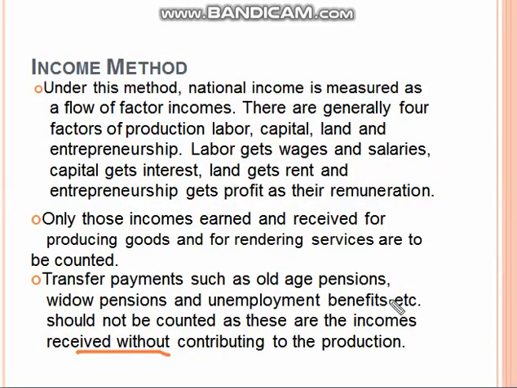Income method. Now there is the second point, income method. Under this method, national income is measured as the flow of factor income. There are generally four factors of production: labor, capital, land and entrepreneurship. Labor gets wages and salaries, capital gets interest, land gets rent and entrepreneurship gets profit as their remuneration. Only those incomes earned and received for producing goods and for rendering services are to be counted.